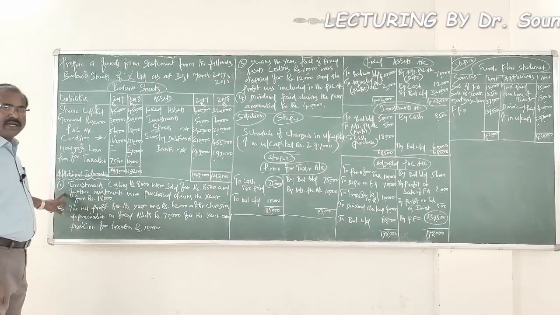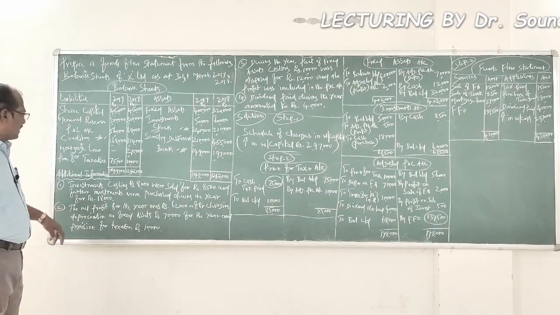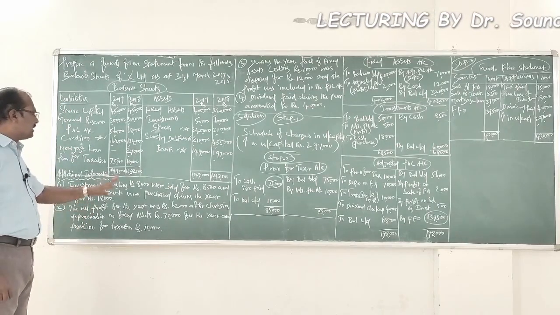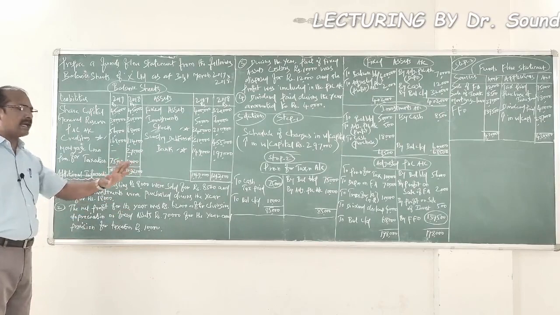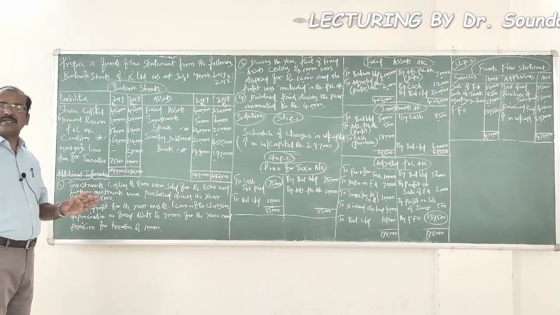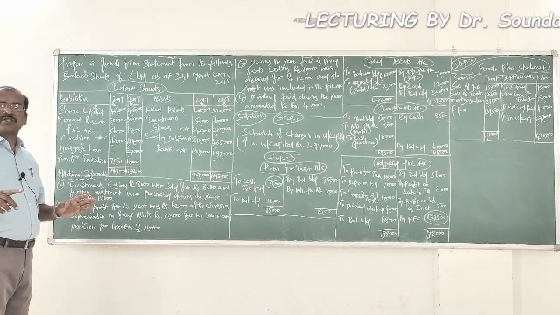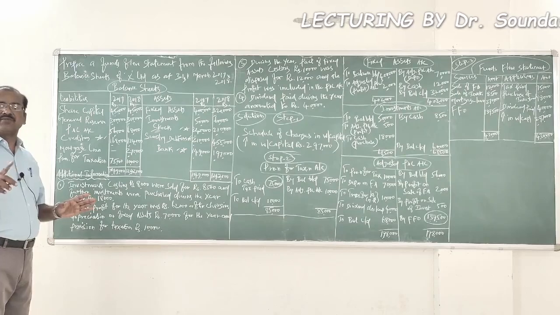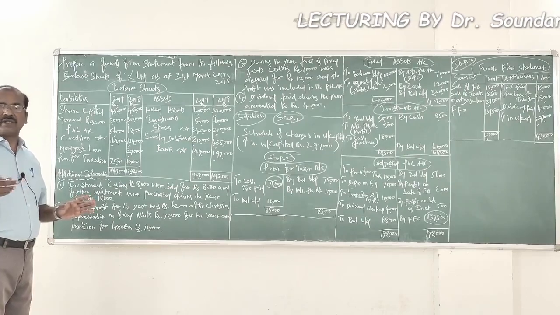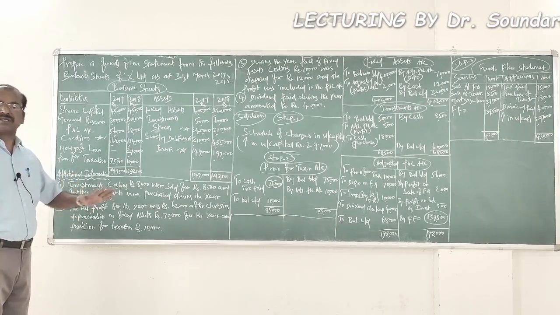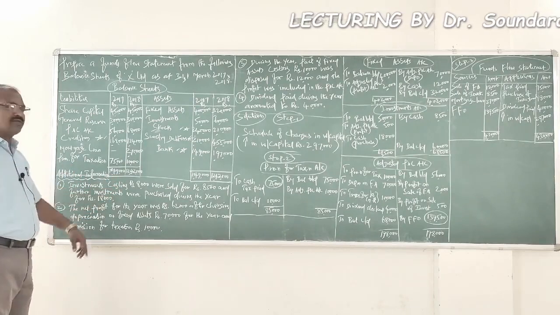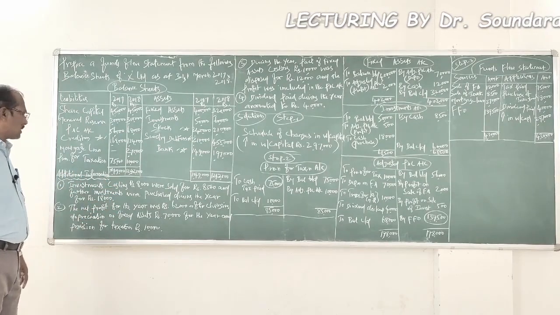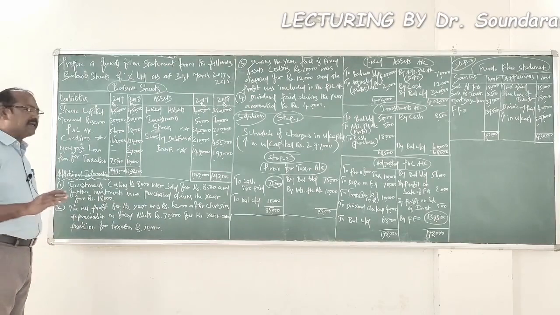Now let us get into the details of additional information. Number 1, investments costing 8,000 rupees were sold for 8,500. So what is the meaning? They have sold investment costing 8,000 for 8,500. Therefore, they have earned a profit of 500 rupees in this transaction. And further investments were purchased during the current year for 18,000 rupees.